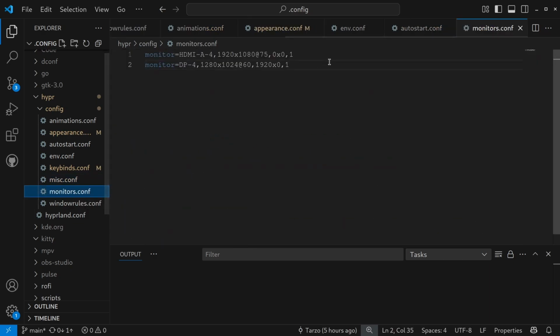Then I have my monitors. Again, if I do release this config, I don't think I will include all of this. But for now, this is my monitor configuration, which is basically HDMI. I have two monitors. One is 1920 by 1080. Yeah, I don't have 4K. I'm too broke for that. Make sure to support the channel. Anyway, as you can see, I do have both. This is the main one, and this is just moved 1920 pixels to the left.